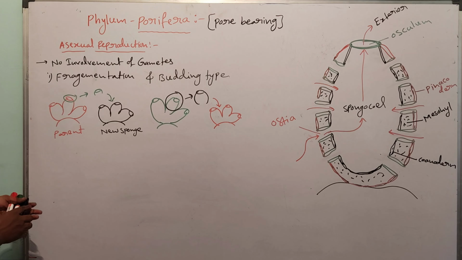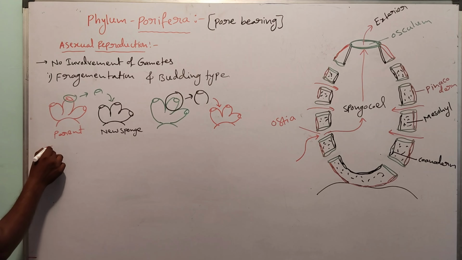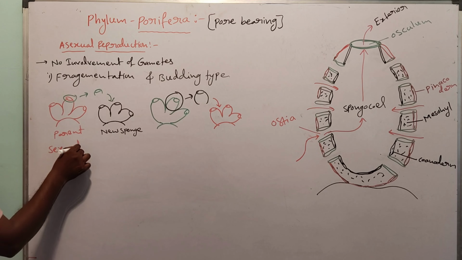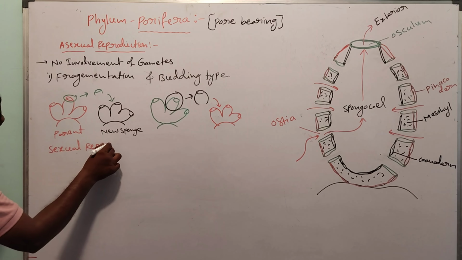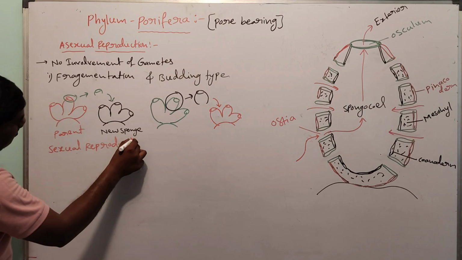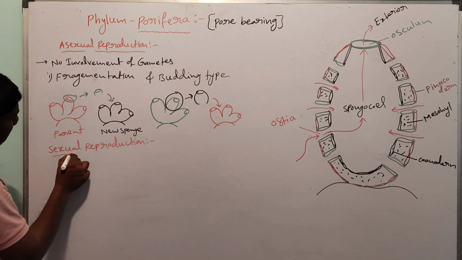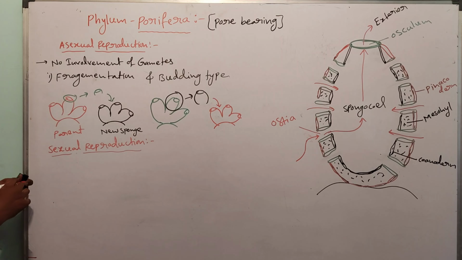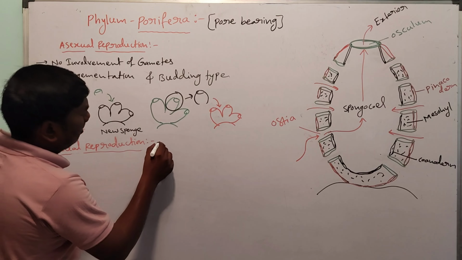Next one, sexual reproduction. Sexual reproduction means involvement of gametes.